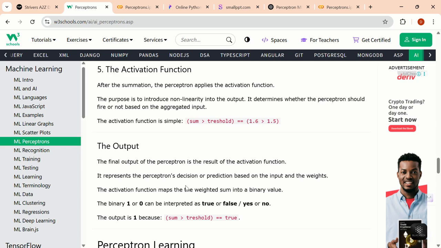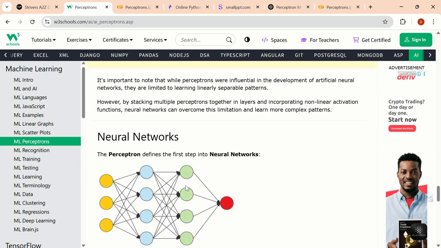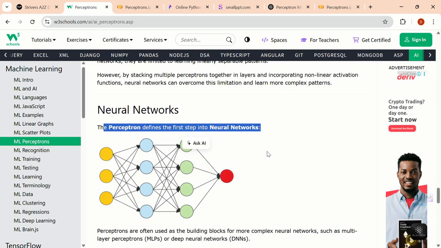If the sum is greater than the threshold, it's true, you are going on a positive note. If not, then what you are doing is not correct and it is not true. So the perceptron defines the first step of a neural network. As I told you, it is modeled on the artificial neuron, which is the input layer of a neural network. I hope you got a very clear understanding, after seeing an example and algorithm, of what perceptrons are in machine learning. Now let's look at the code.